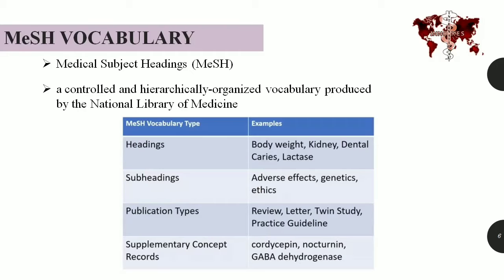You will find thousands of articles related to your topic. Further, you can narrow down the search using the subheading, which could be cause, risk factor, or adverse effect, and so on. Still, you can narrow down your search by typing in what type of publication you want, like review, letter, etc.